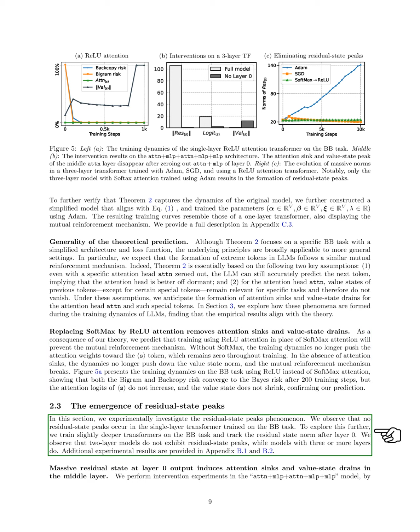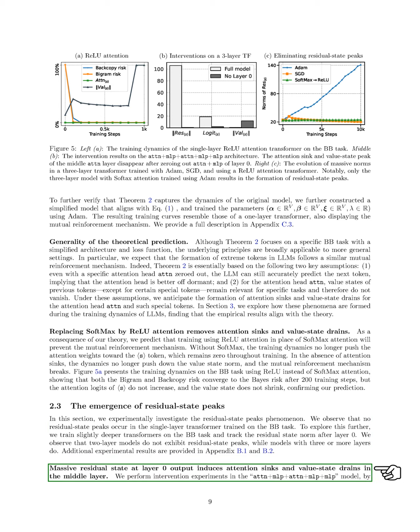Next, we investigate the phenomenon of residual state peaks. We find that single-layer transformers trained on our task do not show these peaks. However, when we train slightly deeper models, we observe that two-layer models do not exhibit residual state peaks, while those with 3 or more layers do.